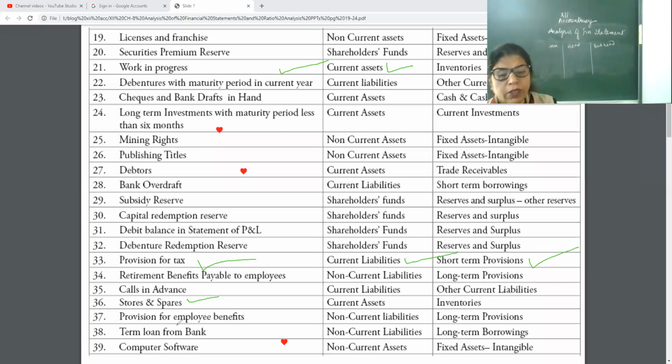Term loan means when we take a loan from the bank for a fixed time period, that is non-current liabilities, and it is long-term borrowings. Then computer software, same as mining right, computer software is NCA and it is intangible. Okay.